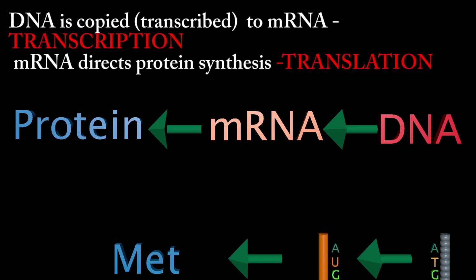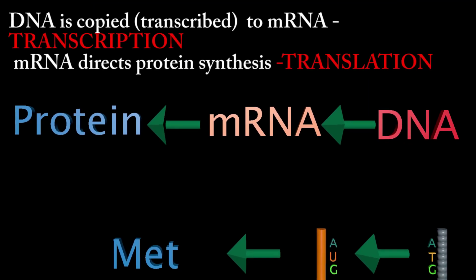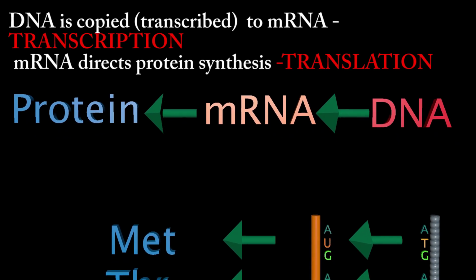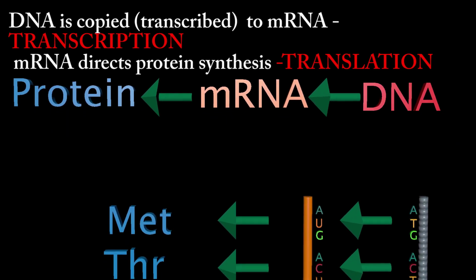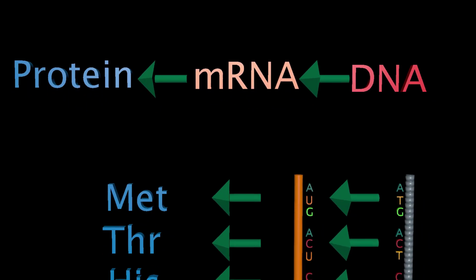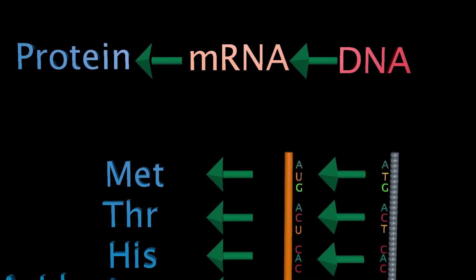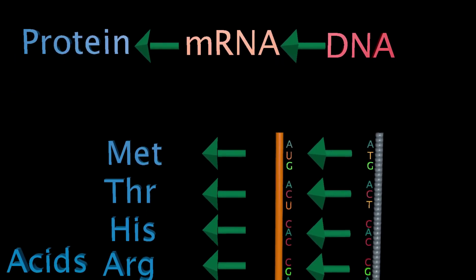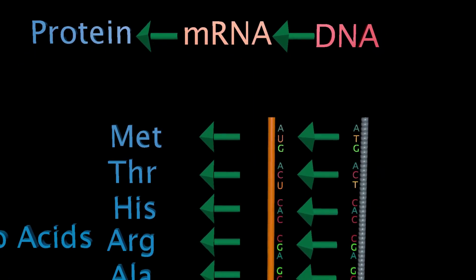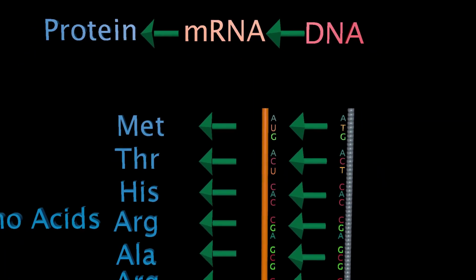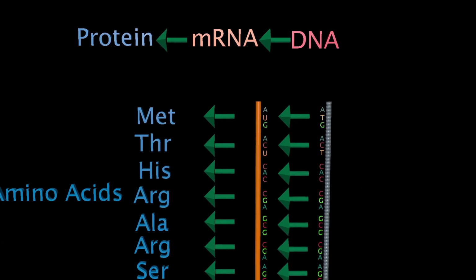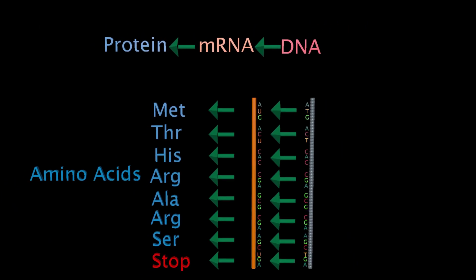Point mutation. It refers to alterations of single base pairs of DNA or of a small number of adjacent base pairs. Point mutations in DNA are categorized into two main types. They are base pair substitutions and base pair insertions or deletions.